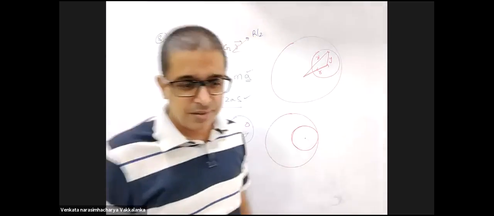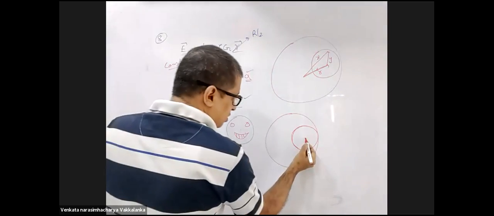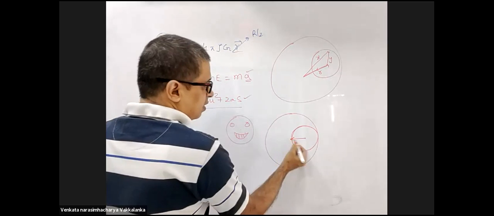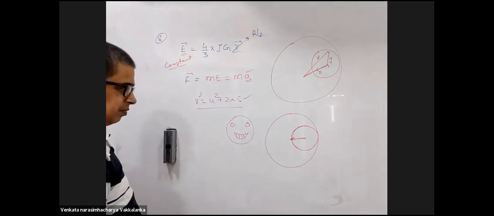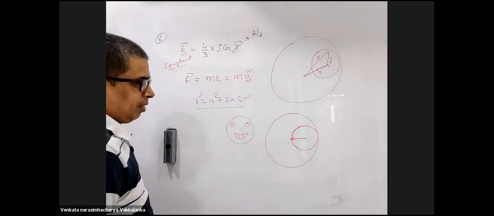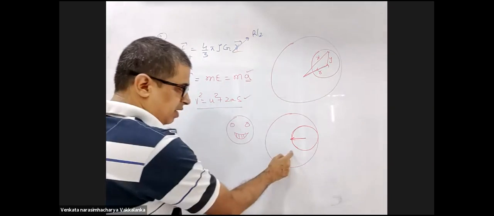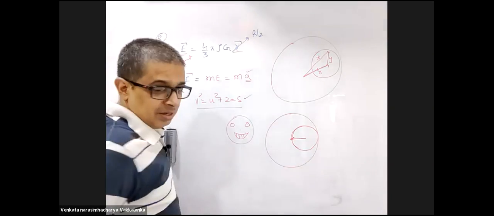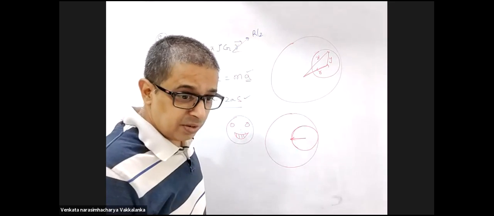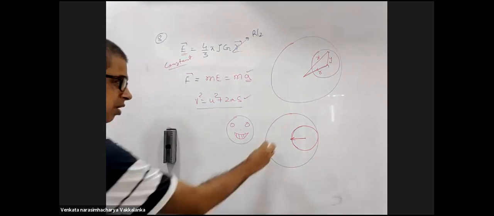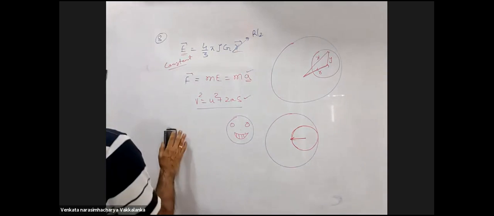Here acceleration is towards the center, so the particle will go this way. But what about gravity? Should also be pulled down. Na? There is only one gravity here. If not, he'll tell you it is kept on the Earth's surface. Where on the Earth's surface? Oh, okay. Only one sphere and a gravity.